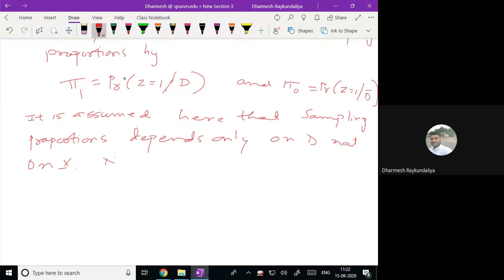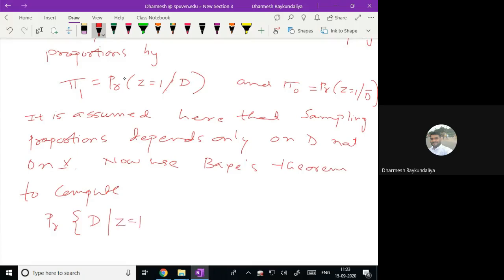Okay, so now use Bayes theorem to compute. क्या कंप्यूट करना है हमें? कि what is the probability that the patient is suffering from the disease when the sample is taken retrospectively and some exposure is given. यही ढूंढना है ना हमें.